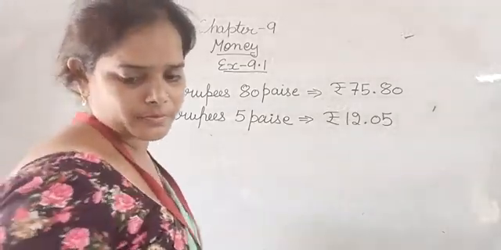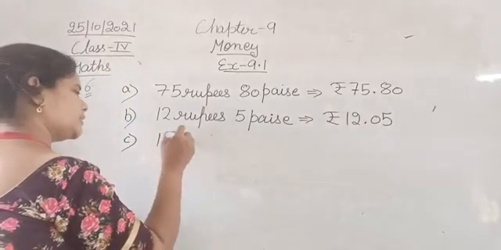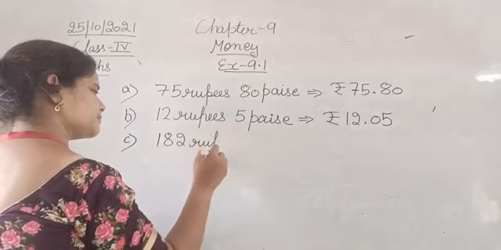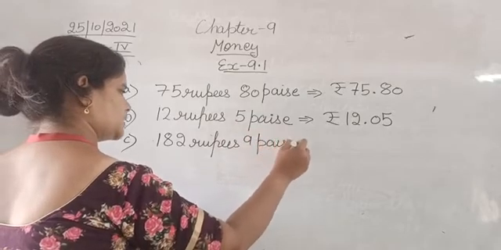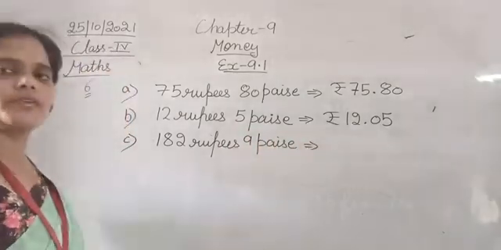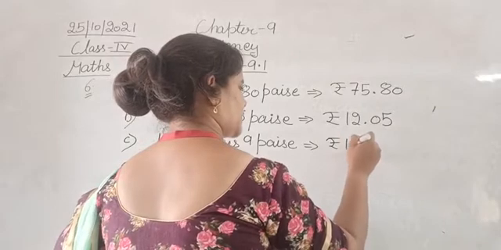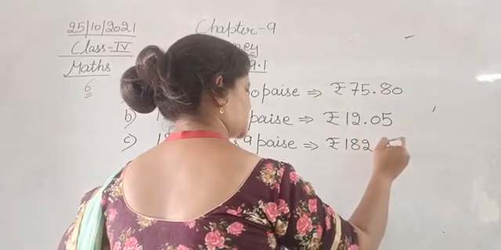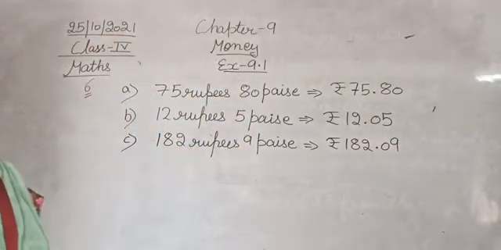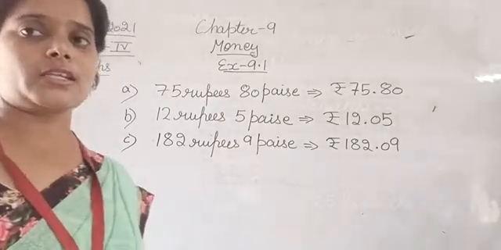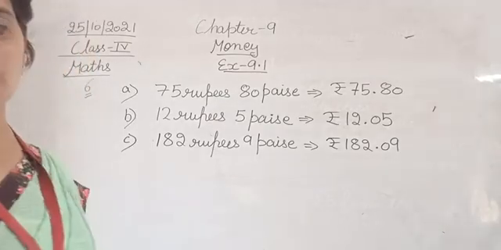The C1 is 182 rupees 9 paise. 182 rupees and 9 paise. Again it is 9 paise, not 90 paise. फिर ये 9 पैसे है, so we will write down rupees 182.09, that is 182 rupees and 9 paise. Clear? So this is the solution for question number 6.